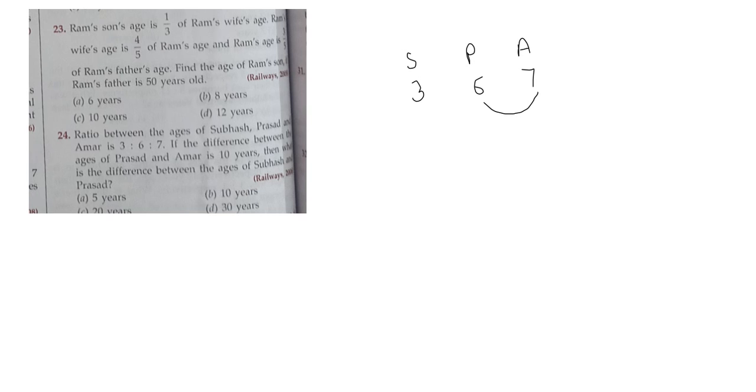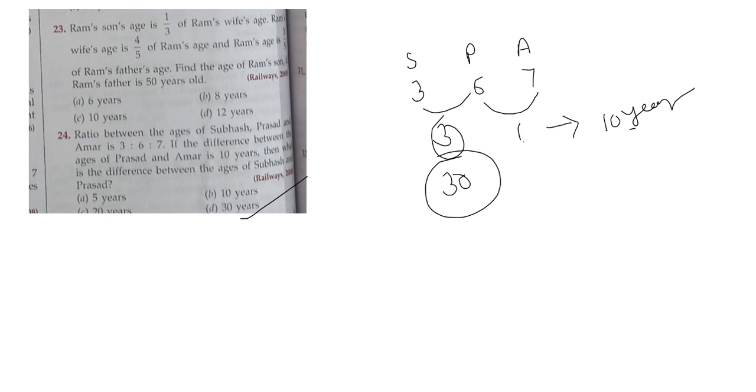It is 1. So this 1 value is given as 10 years. Then what is the difference between the age of Saurabh and Prasad? We have to find the difference here, 3 and 6, so it is 3. If the value of 1 is 10, the value of 3 will be 30. The answer will be 30 years. It is a very easy question.